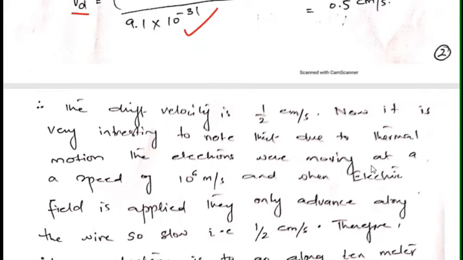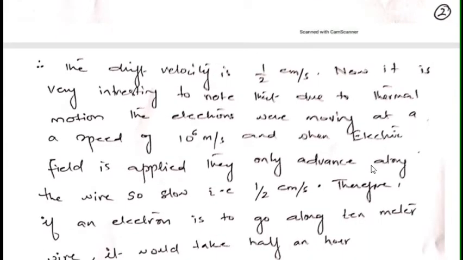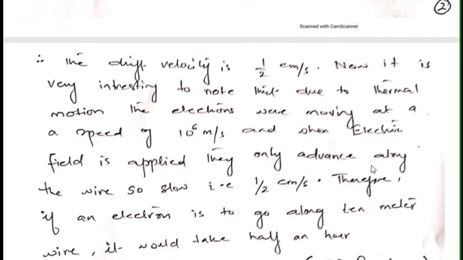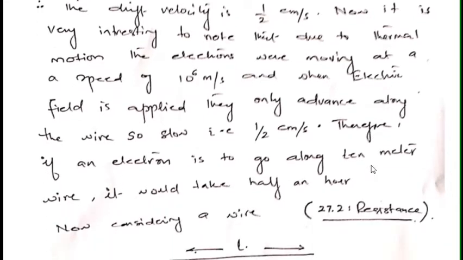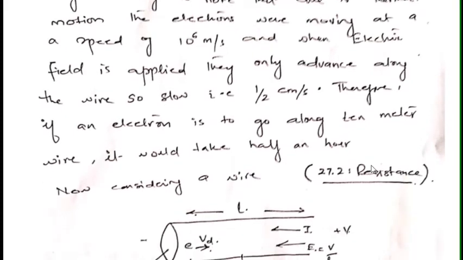So the drift velocity of the electrons due to thermal agitation was much greater than the drift velocity of the electrons after applying potential. So when an electric field is applied, they only advance along the wire so slowly that it is even slower than a snail or a turtle.